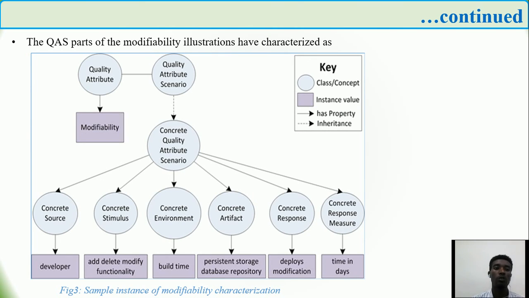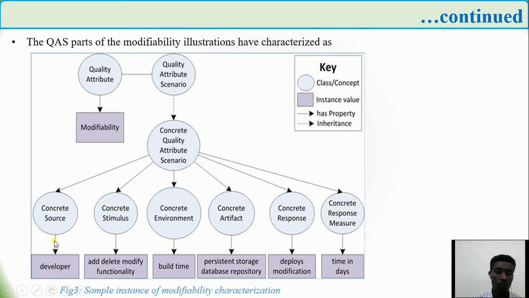So the quality attribute parts of the modifiability illustration have been characterized as follows. Let us take the modifiability quality attribute scenarios as an example. Quality attributes can be characterized as quality attribute scenarios, and these can be characterized as concrete quality attribute scenarios, which can be characterized as a concrete source.